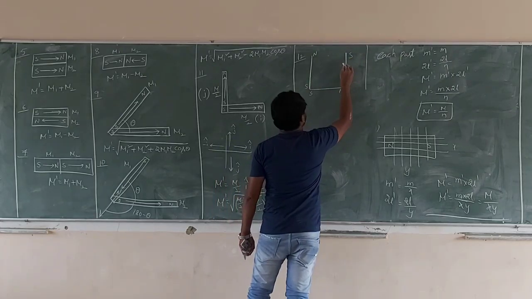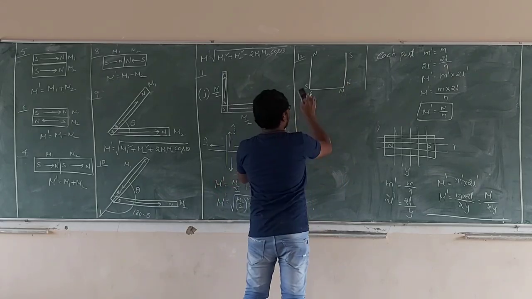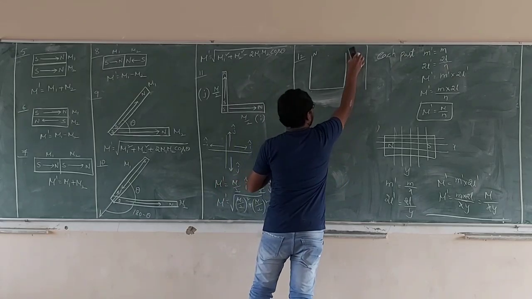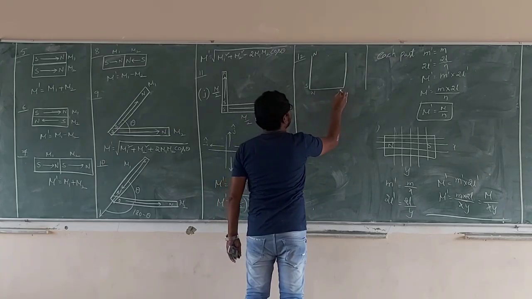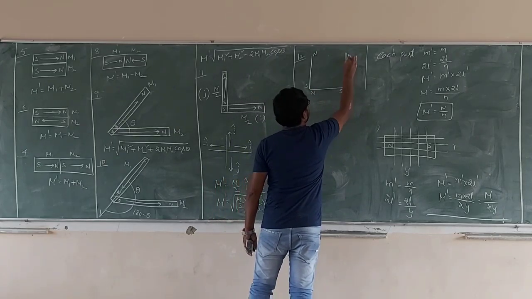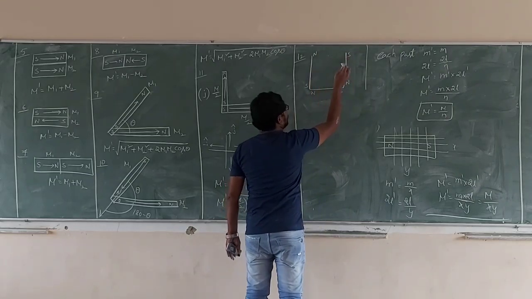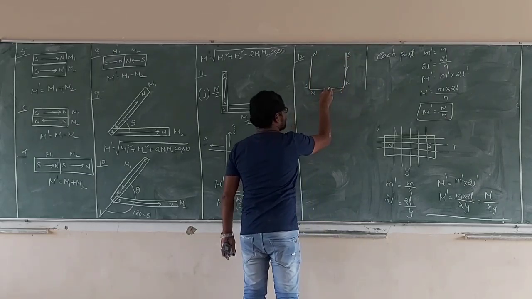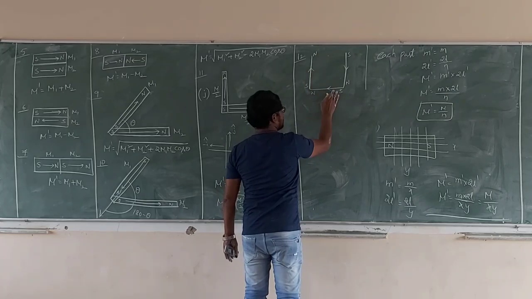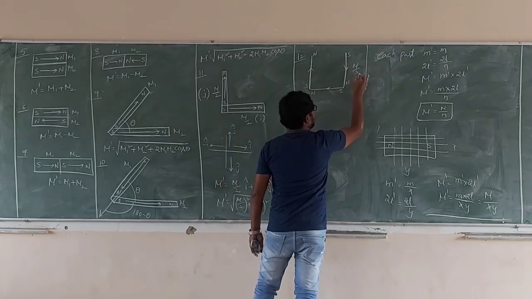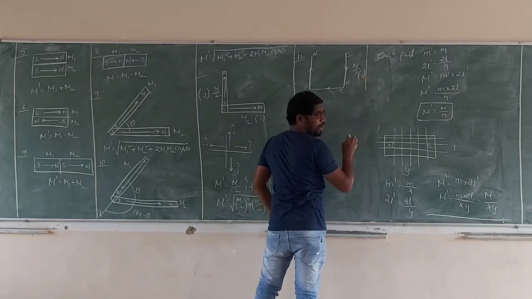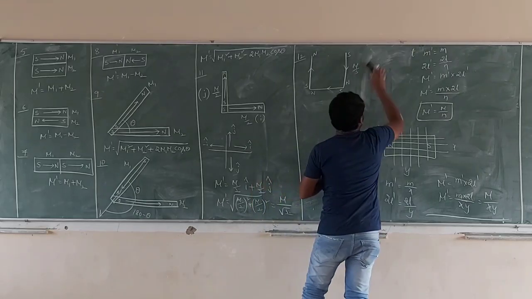South to north, south to north. Right. What is that? M by 3, minus j. Okay? Minus j. So in vector notation, minus j.